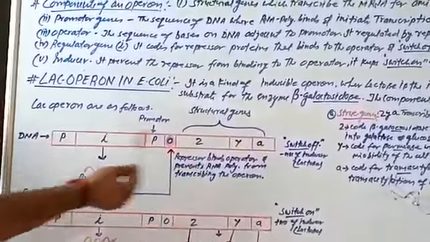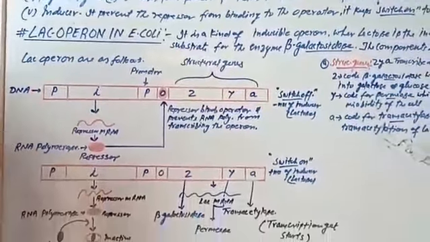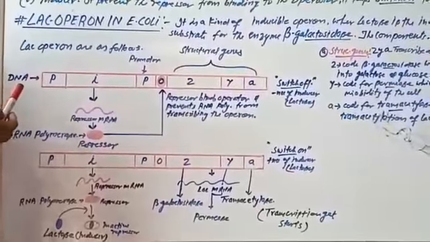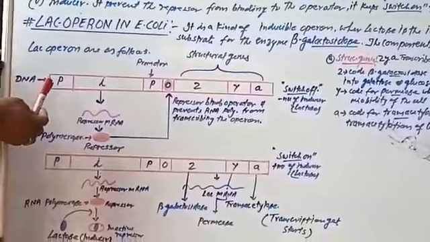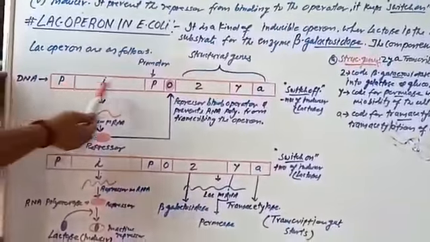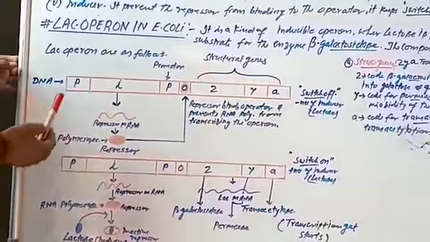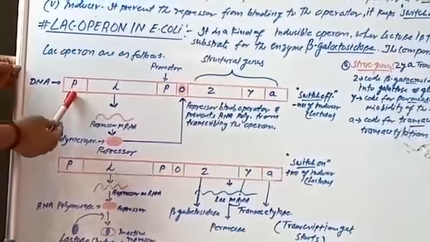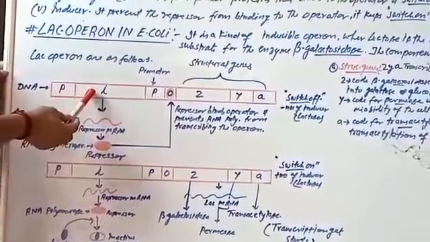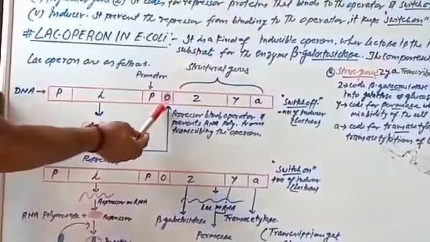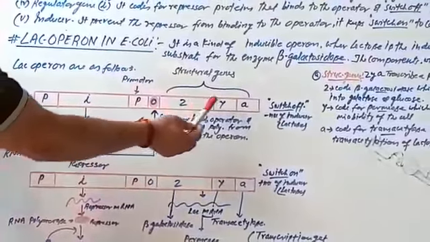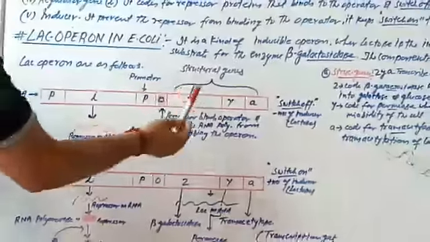This is the structure of the lac operon. As I discussed earlier, the lac operon is a segment of DNA. It consists of different components: the regulatory gene I, promoter, operator, and these are the three structural genes, Z, Y, A.